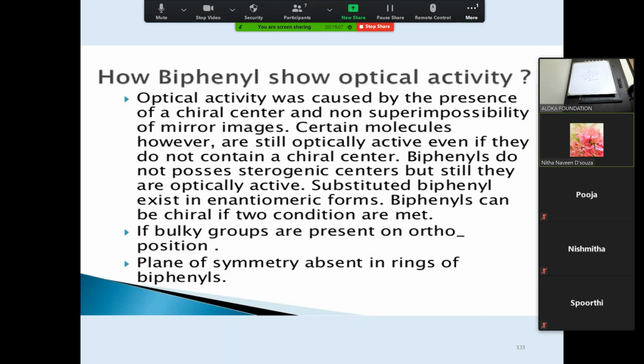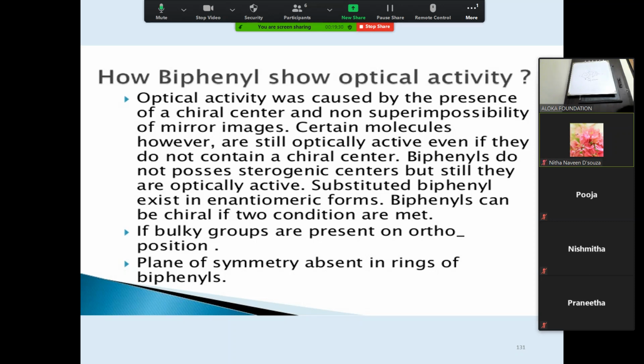Biphenyls do not possess stereogenic centers, but still they are optically active. Substituted biphenyls exist in enantiomeric forms. Biphenyls can be chiral if two conditions are met. So what is the criteria? If bulky groups are present on the ortho position, and a plane of symmetry is absent in the ring.